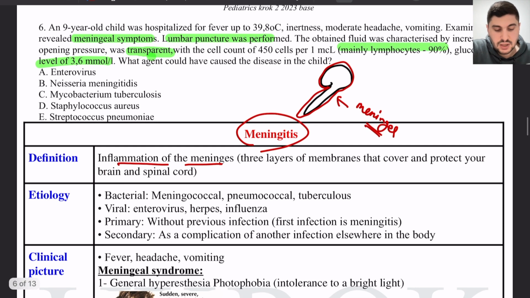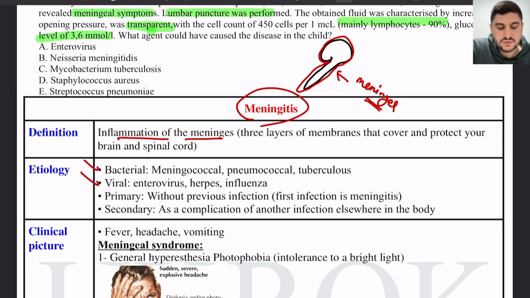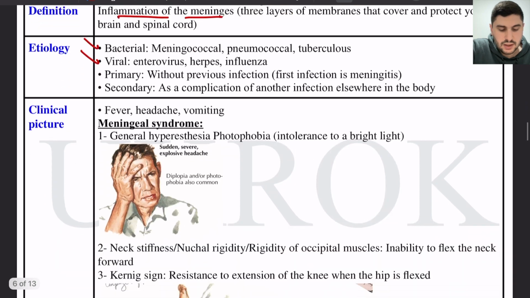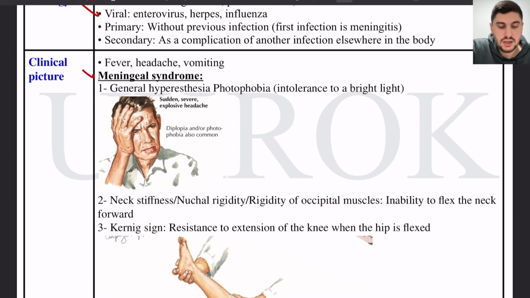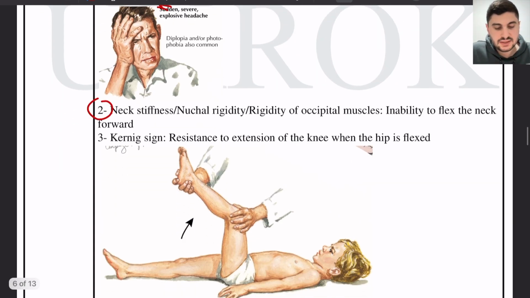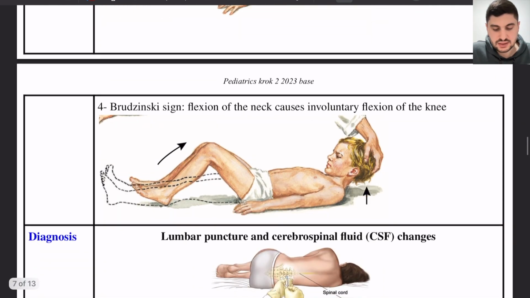Inflammation of the meninges can be due to bacterial causes or viral causes, and is characterized by meningeal syndrome or these meningeal symptoms. First, we have photophobia, intolerance to bright light, and hyperesthesia, like increased sensitivity, headache, neck stiffness, meaning that when we try to elevate the neck of the patient, there will be stiffness in this area of the neck.